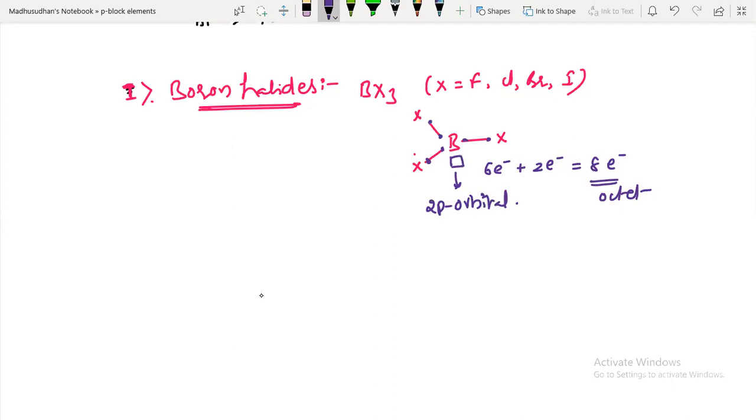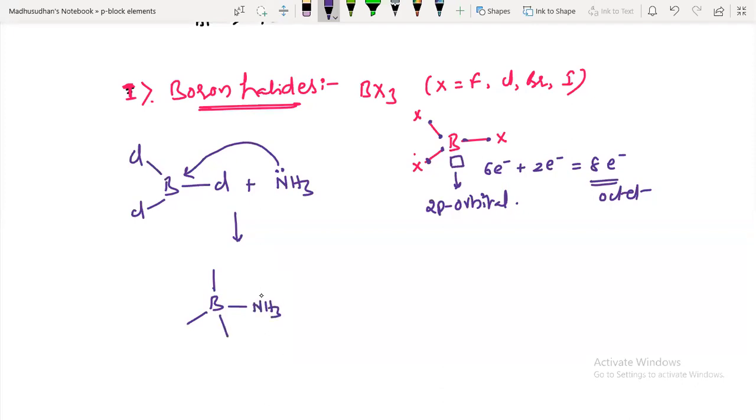Okay. So this BCl3 or BF3. Suppose I'm taking BCl3. They accept a lone pair from any donor atom into the vacant 2p orbital. So what is it going to form? Here, if you observe, nitrogen has donated a lone pair to the central boron atom, isn't it?